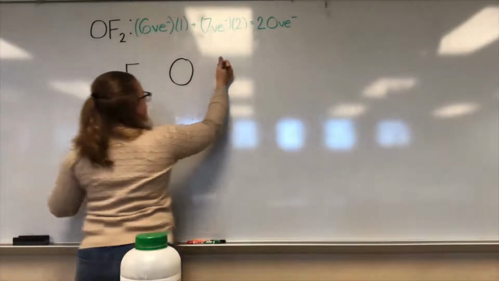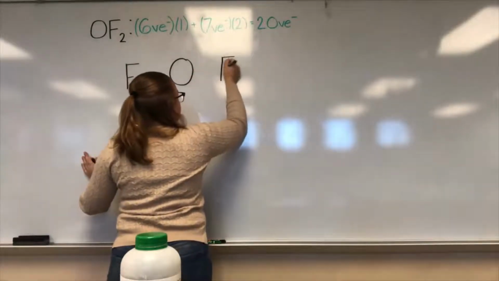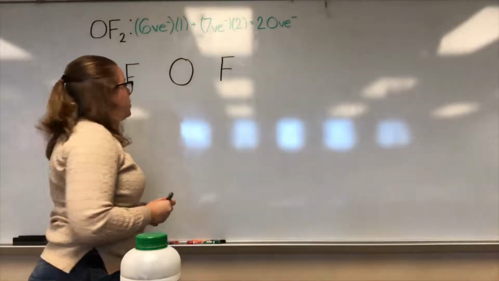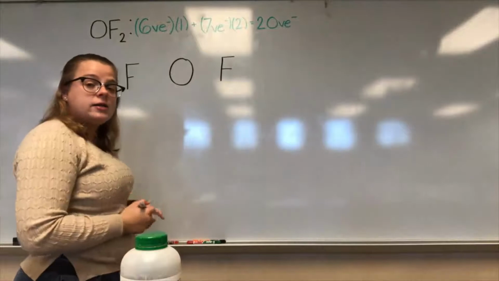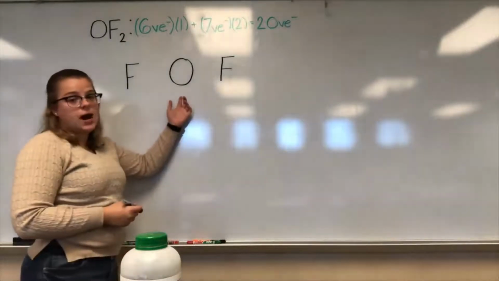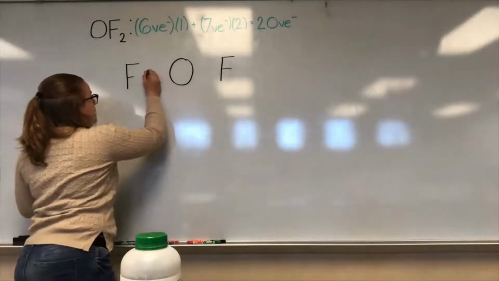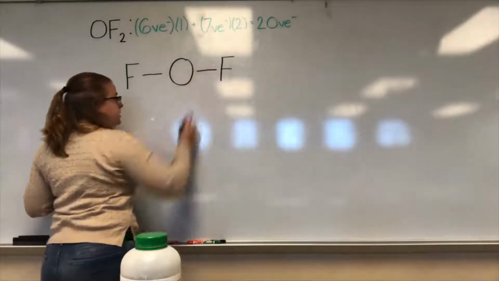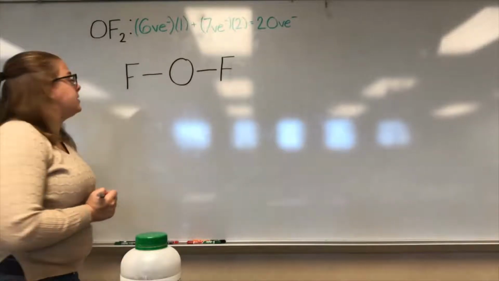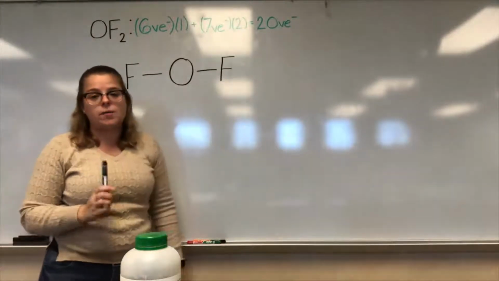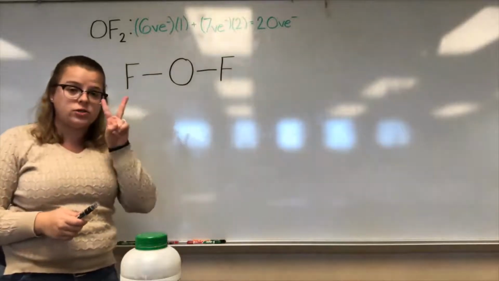So I want to put them on the side here. Now I could also put them on the top or the bottom, but we're just going to do that. And next, we're going to connect our center atom to our surroundings by just drawing a line. These lines are your bonds, and remember each shared bond is 2 valence electrons worth.